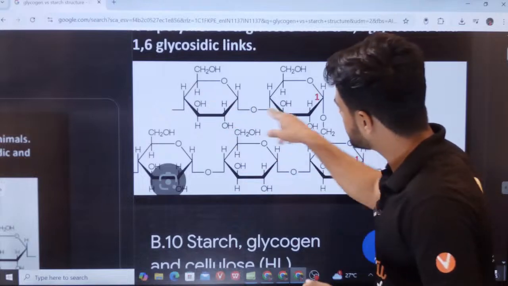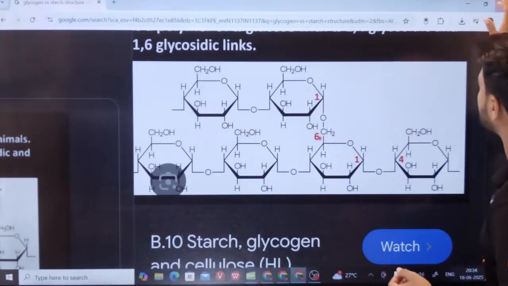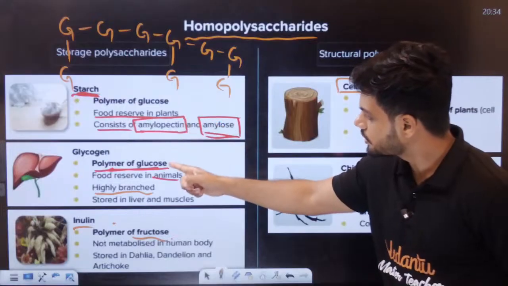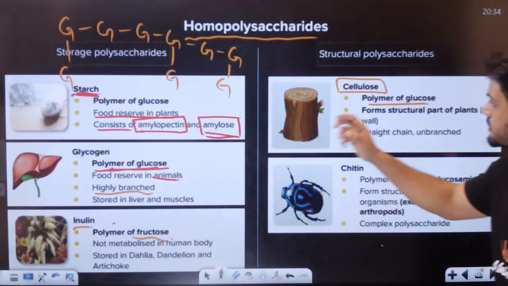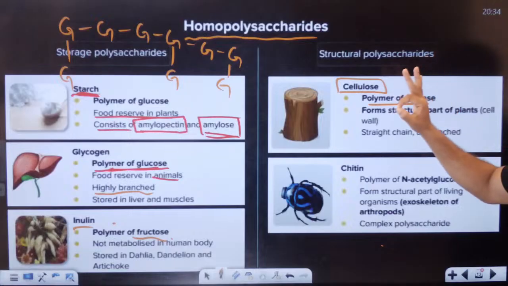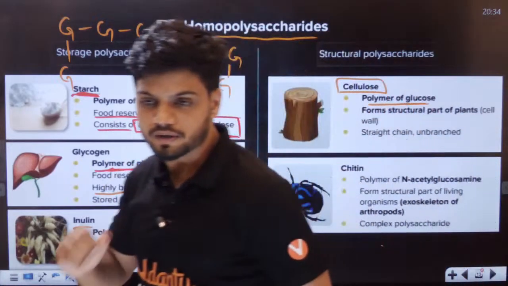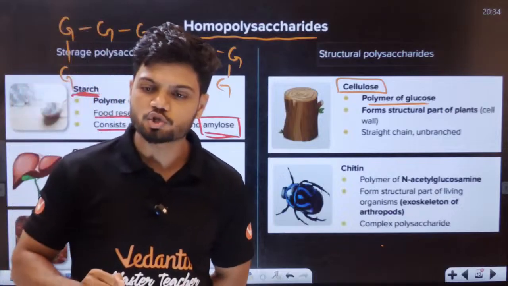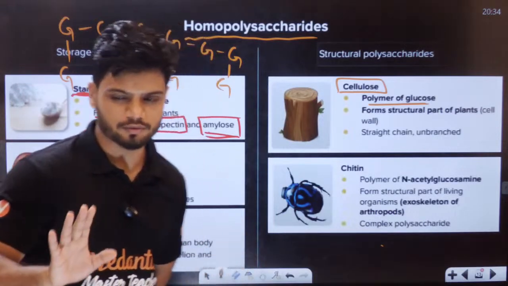This is your alpha 1,4 linkage in the case of your starch. That is the main difference. Starch is glucose, inulin is fructose, cellulose is also made of glucose. But students, the structure is different here. I'll teach you what is H2A, what is H2B in the case of hemoglobin. I'll teach you today. Okay.